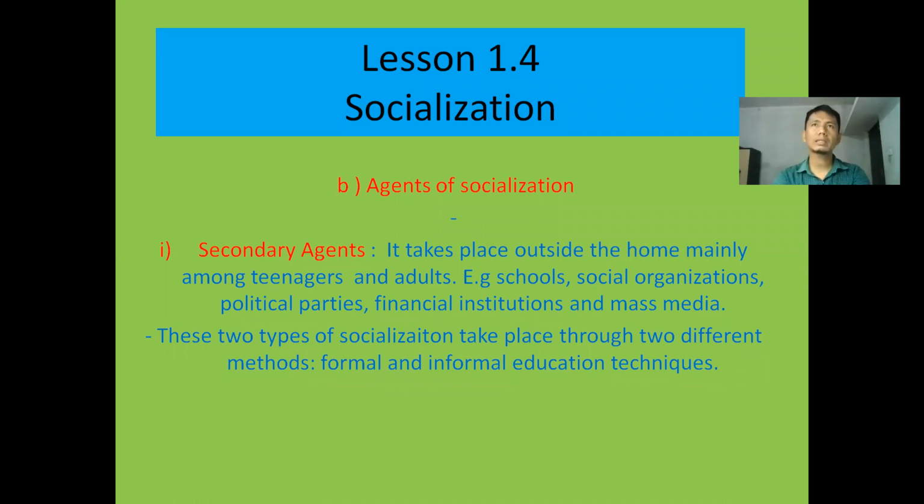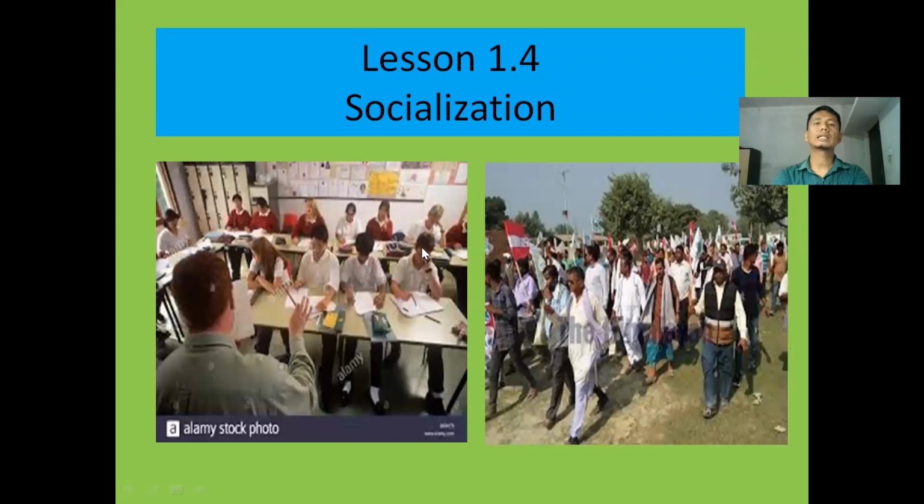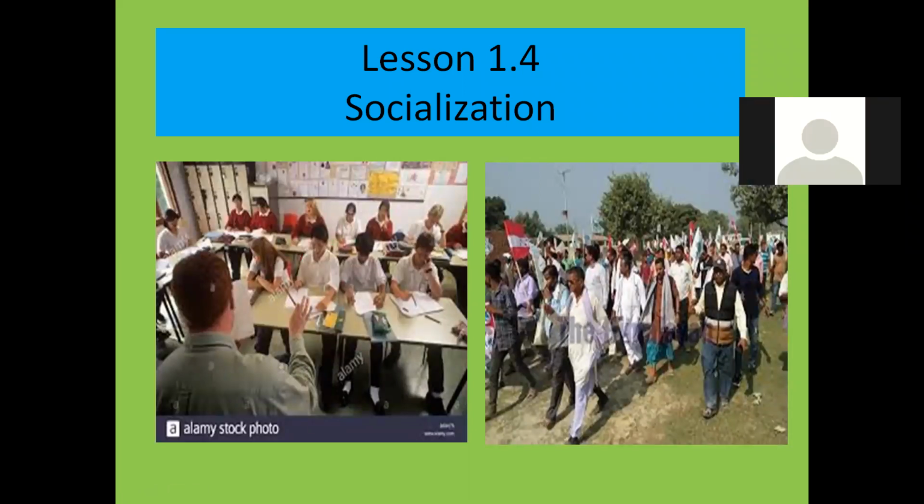But joining Radhika Mabi or your previous school, what you were doing and what you are doing now, you are getting formal education. Therefore, in the secondary agent of socialization, two types of learning process take place, that is, the formal learning process and the informal learning process. I hope you are listening and gaining some knowledge from my explanation.